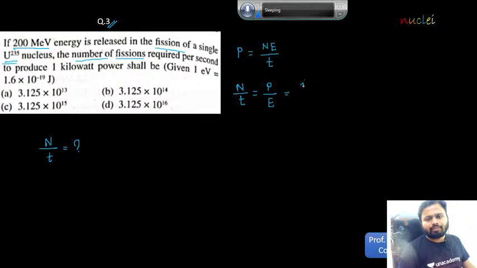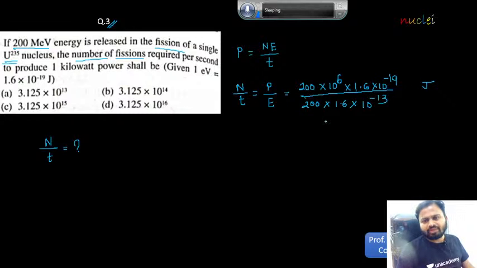Now once again, the energy is 200 mega electron volt. So first you multiply by 10 raised to 6 electron volt. Then you further multiply by 1.6 into 10 raised to minus 19, so it is converted into the unit of joule. Is this clear everyone? Okay. Sorry, this is the energy value given, so you should write this value in the denominator. So this is 200 into 1.6 into 10 to the power, I'll operate directly, this is minus 13. This is the energy value given.